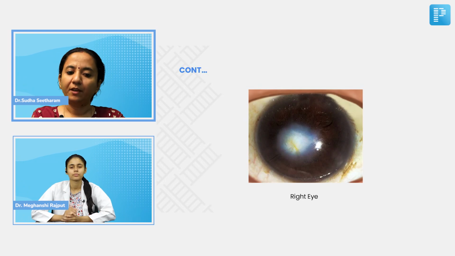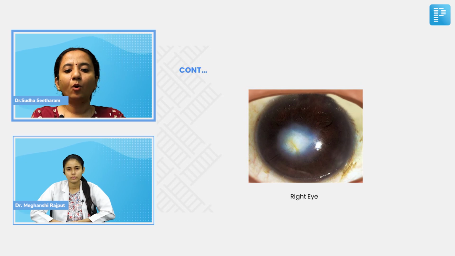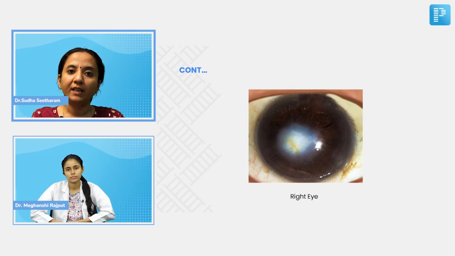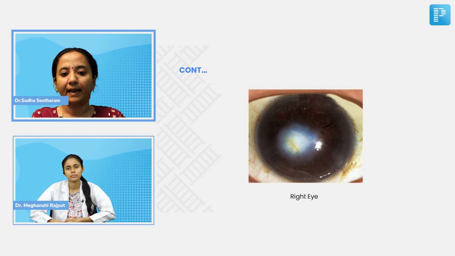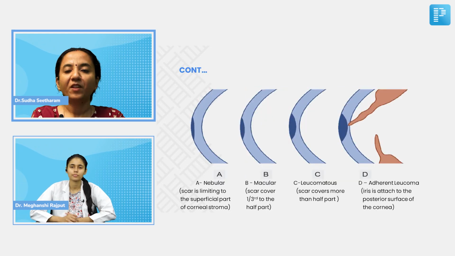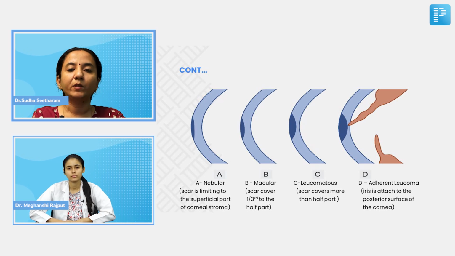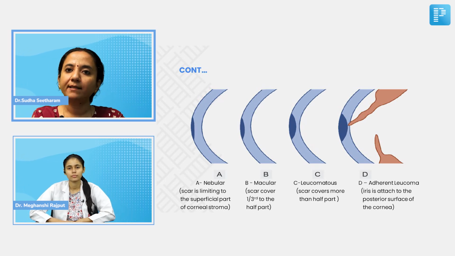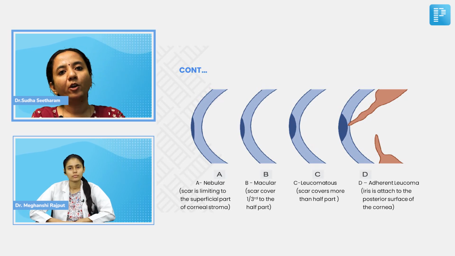Yes, ma'am. This is the clinical picture of the patient's right eye. Before we discuss the important points to look for in a corneal opacity, let me quickly go through the different types of opacities and how we should describe them. Will you please go to the next slide, Meghanshi? Yes, ma'am. There are three main types of corneal opacities: nebular opacity, macular opacity, and leucomatous opacity, and added on to leucomatous, we can also have an adherent leucoma.